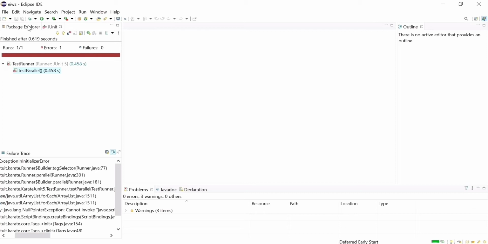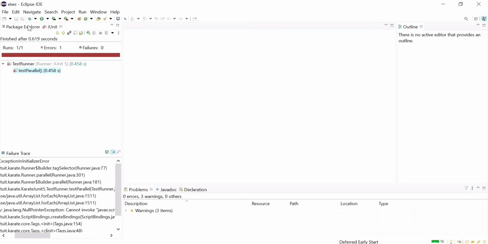Nashorn is a JavaScript engine and our Karate framework badly depends on this. And this particular JavaScript engine is removed from the later versions of JDK, right? So if you are using the latest versions of JDK like JDK 15 or 16, this engine is not available. So you will be getting this error whenever you run the Karate feature file. So for that you can either change the JDK version or we have another option. Okay, so there are two options to resolve this issue.